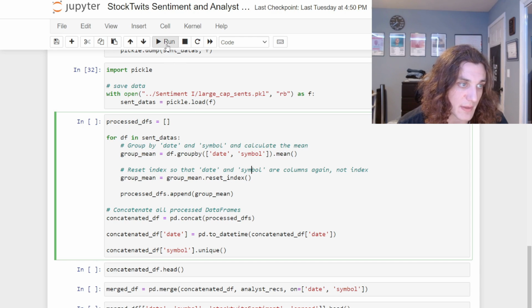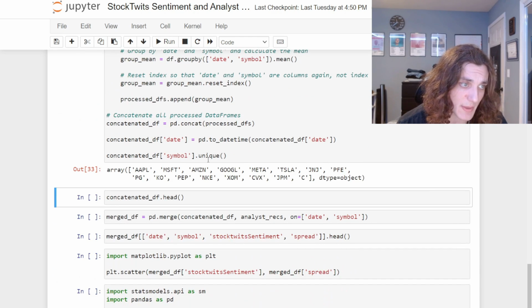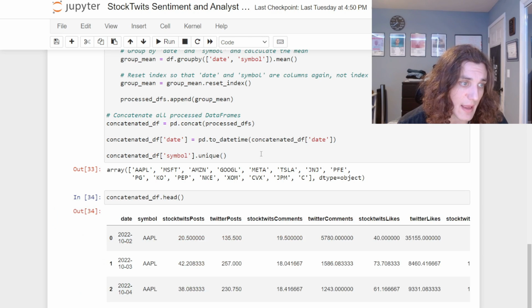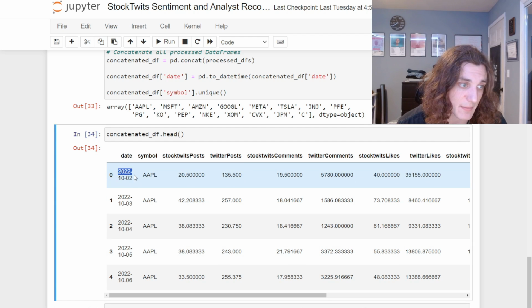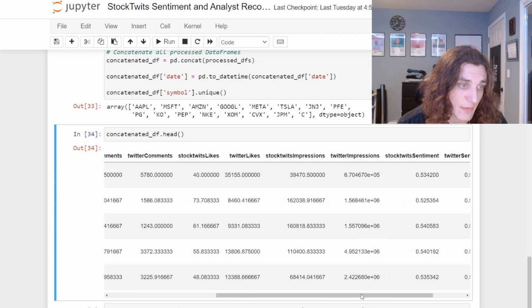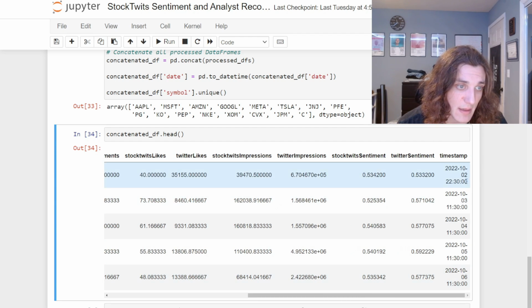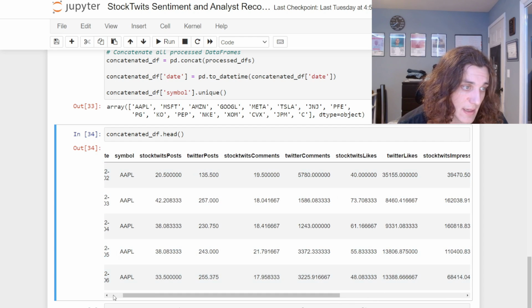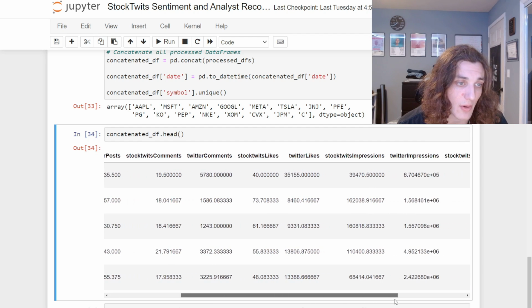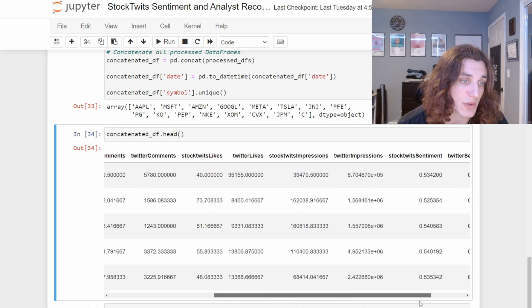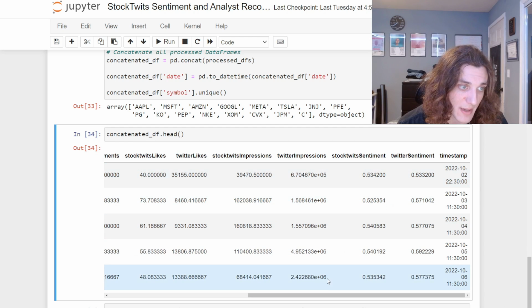And then if we go ahead and run this, you see we get a concatenated data frame, and that is going to be a pooled data frame of all of our symbols by date. Again, this is of a daily timestamp granularity. And if we go all the way over here, you can see this is a more granular timestamp that we converted into the daily timestamp over here. But we do have our social sentiment on the particular day, averaged across all of these more granular measures.